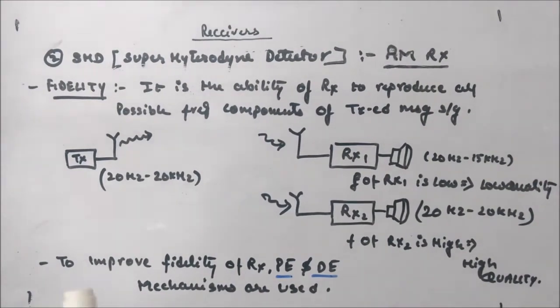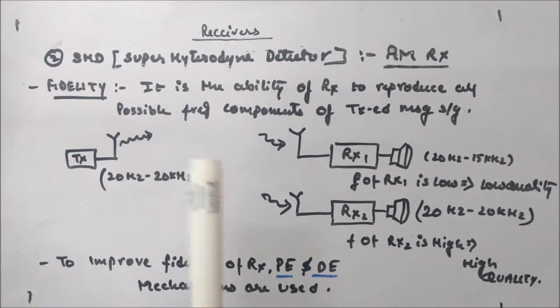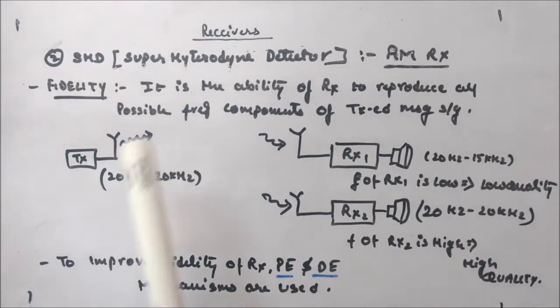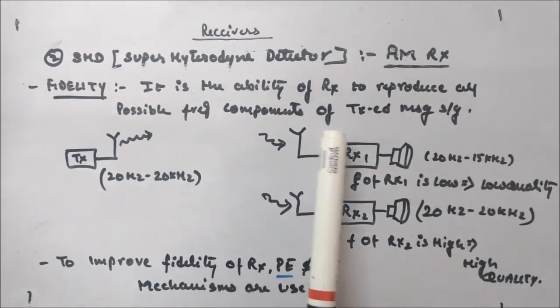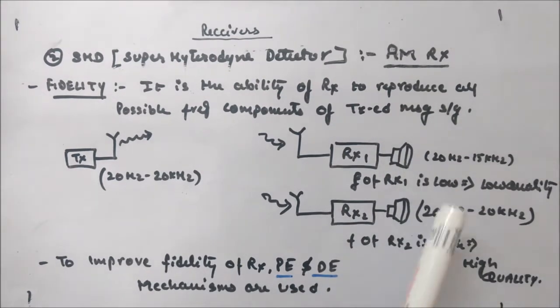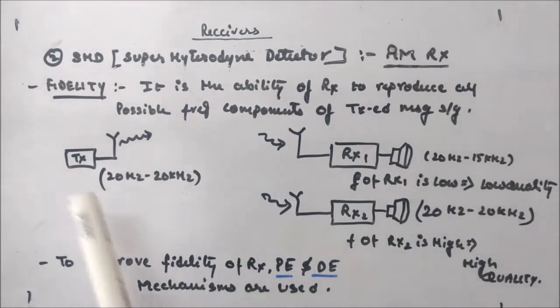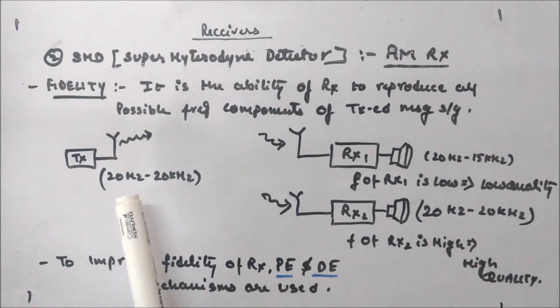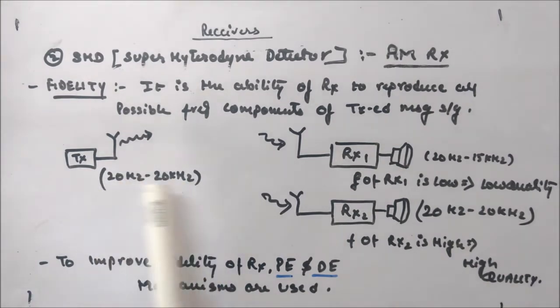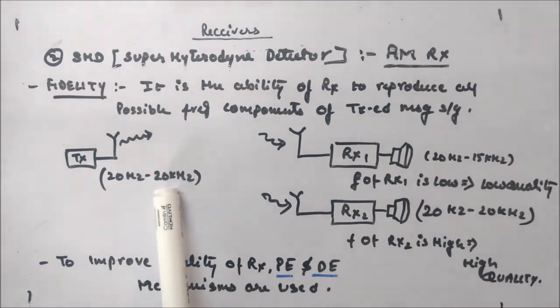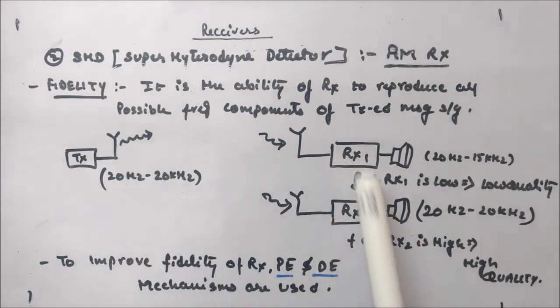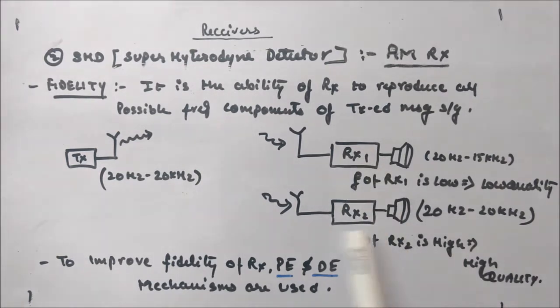Let's look at another characteristic of a receiver, which is called fidelity. It is the ability of the receiver to reproduce all possible frequency components of the transmitted message signal. You can see this in the diagram. If you are transmitting a message signal capturing the channel bandwidth of 20 Hz to 20 kHz, and there are two receivers, RX1 and RX2, they are receiving the same signal.